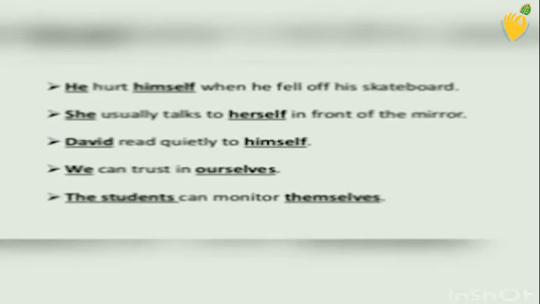Examples of reflexive pronouns are, first one is, he hurt himself when he fell off his skateboard. Second one, she usually talks to herself in front of the mirror. Third one is, David read quietly to himself. Next, we can trust in ourselves. And the last one is, the students can monitor themselves. In all these examples, himself, herself, ourselves and themselves are reflexive pronouns because they are reflecting to the pronoun.